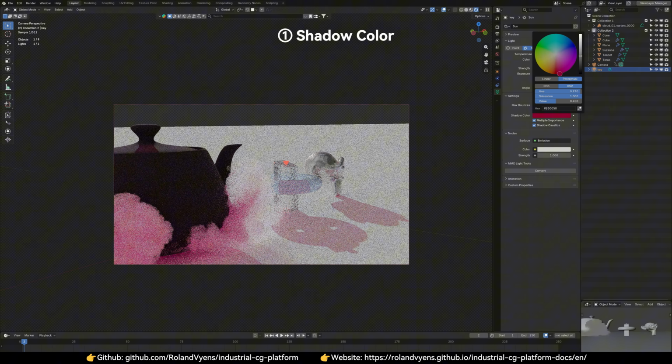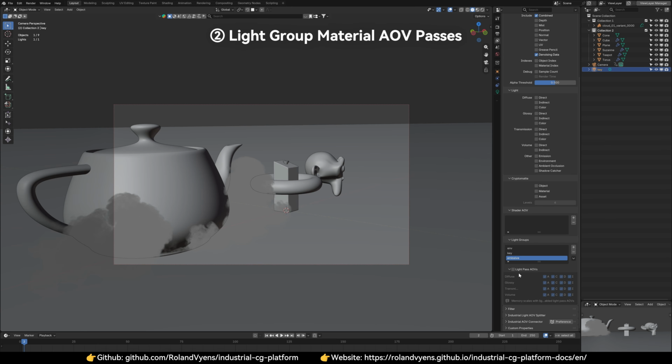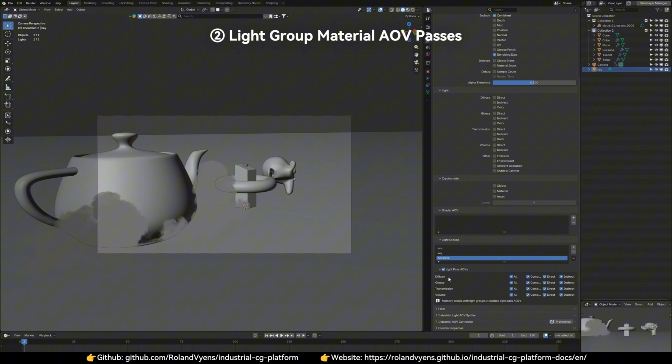Second, light group material passes. By splitting each light group, you can output separate diffuse, glossy, transmission, and volume passes for every light source. You can even isolate direct and indirect light, giving compositors massive freedom in post-production.